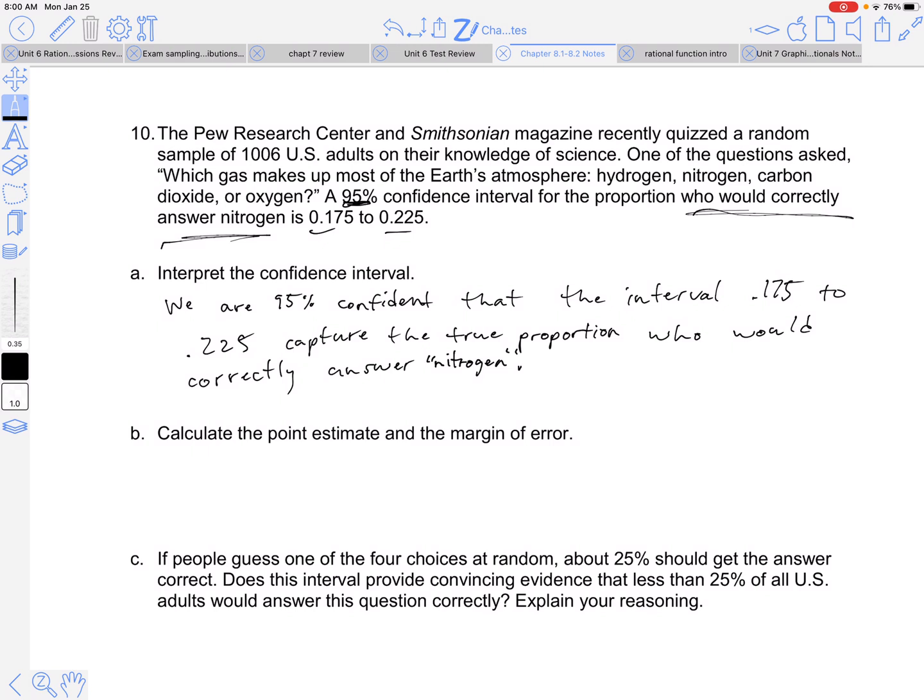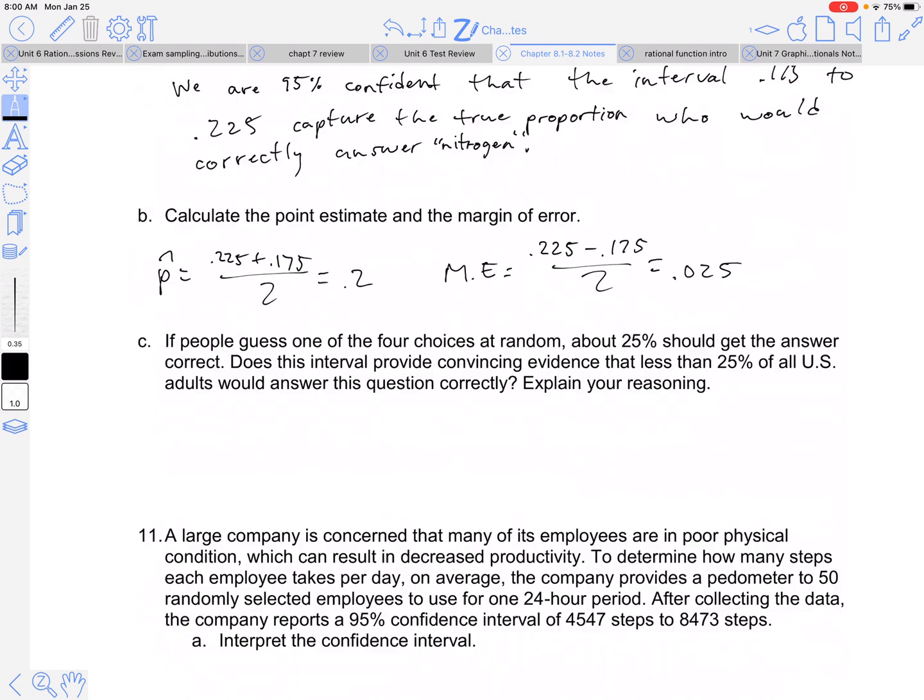Okay, so now we need to calculate the point estimate. So right in the middle of 0.175 and 0.225. If you can figure it out in your head, that's fine. If not, remember you just take them and add them together. Doesn't matter the order when you add them, obviously. Divide by 2, and I get 20%. Now my margin of error, I'm going to have to take the bigger one, subtract the smaller, divide by 2, right? Because if I subtract them, I find the distance in between, and then I half it, and I'll find what was added and what was subtracted. So the margin of error is 0.025.